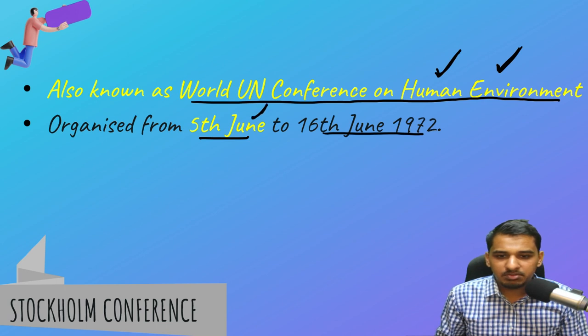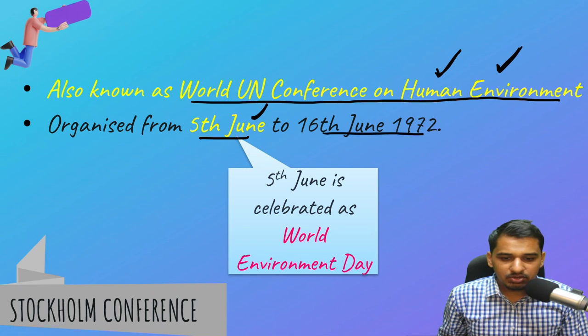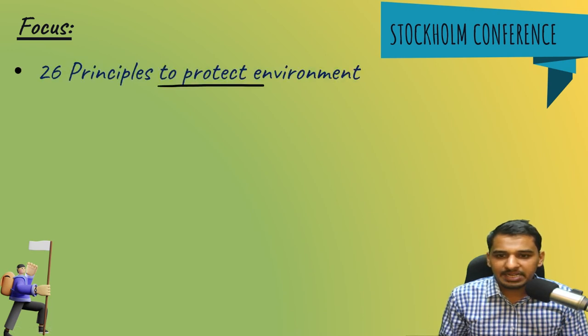Now this 5th June becomes very important because due to this conference, World Environment Day is now celebrated on 5th June every year, as this conference was organized from 5th June. Some of the focus points we should know: firstly, 26 principles to protect the environment were given. We do not need to study them in very detail or learn them by heart. You should just know that 26 principles were there.